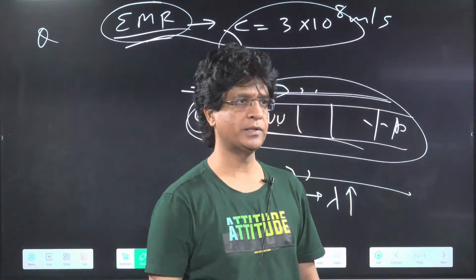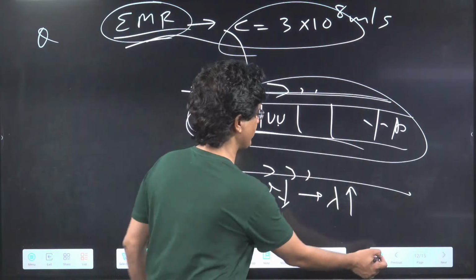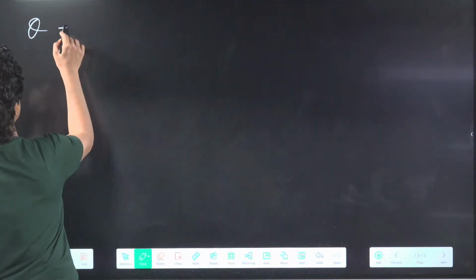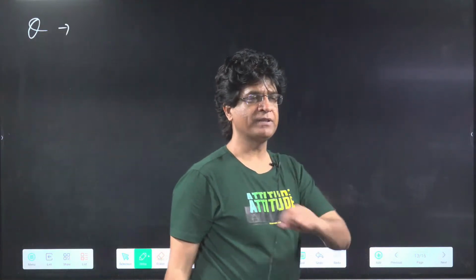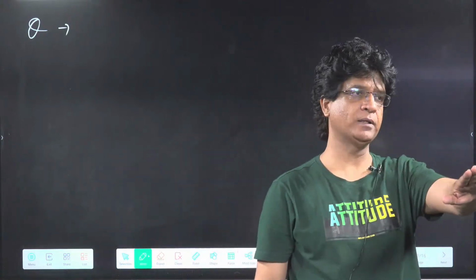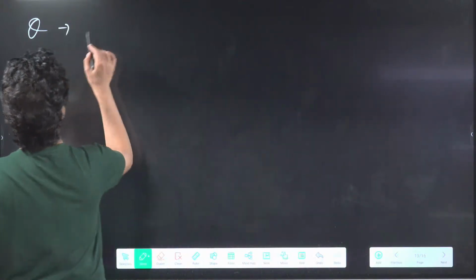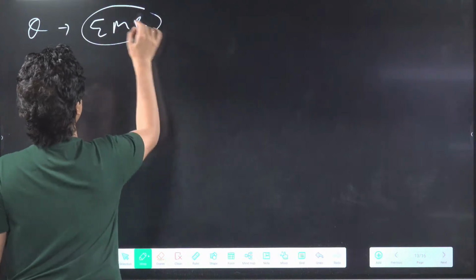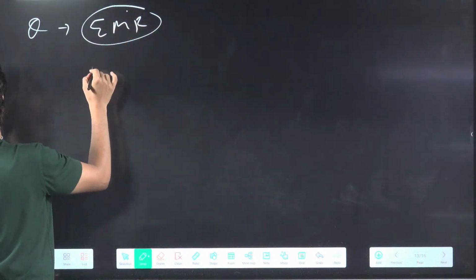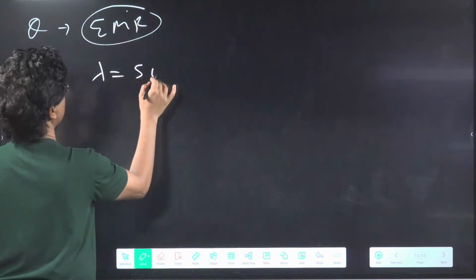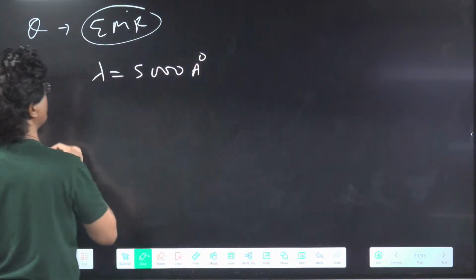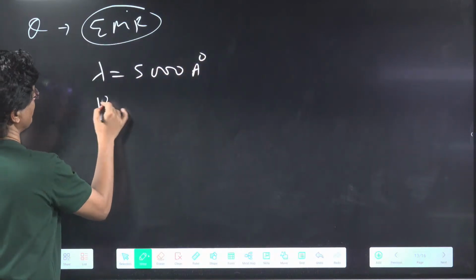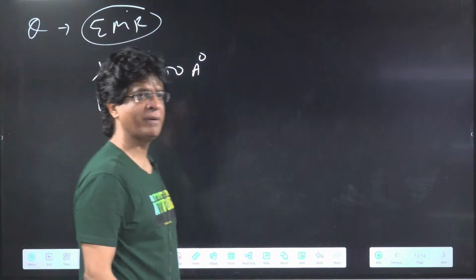Good, very good, excellent. Now don't forget that all EMR travel with the same speed, the speed of light. So I'm giving you one question on electromagnetic radiation. They have given you lambda equal to 5000 angstrom. You have to find the frequency of that electromagnetic radiation.